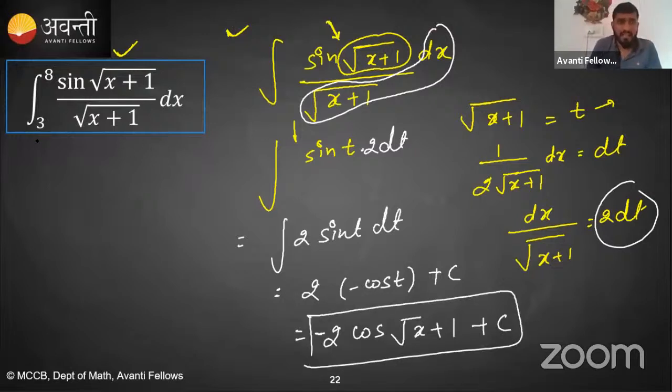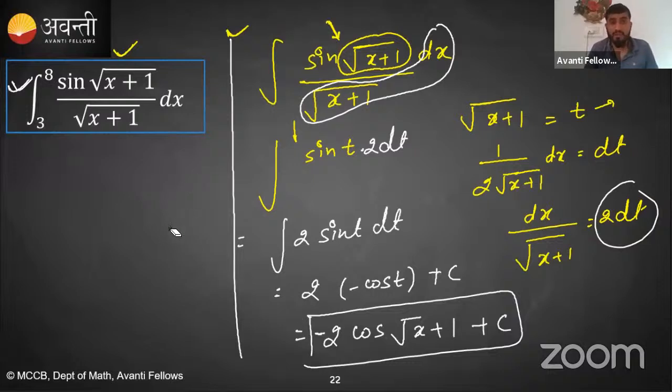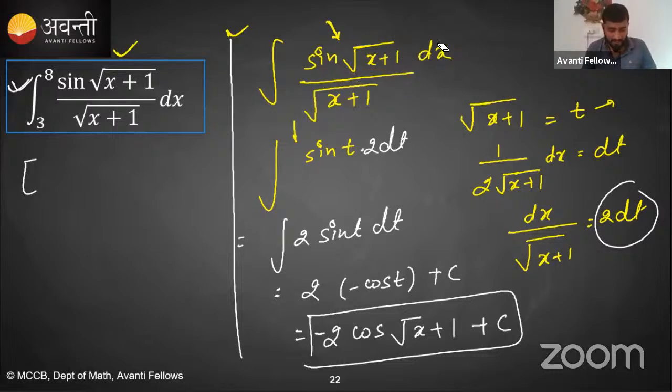Now if I say the integration, which means I have to use the limit, I will use this value. I told you first you have to find the indefinite integration. So I'll repeat. This problem we have already solved in indefinite integration. So first of all, let's forget about this limit and go back to the indefinite integration. If I give you this problem, find the integration of sine root x plus 1, which method will we be using?